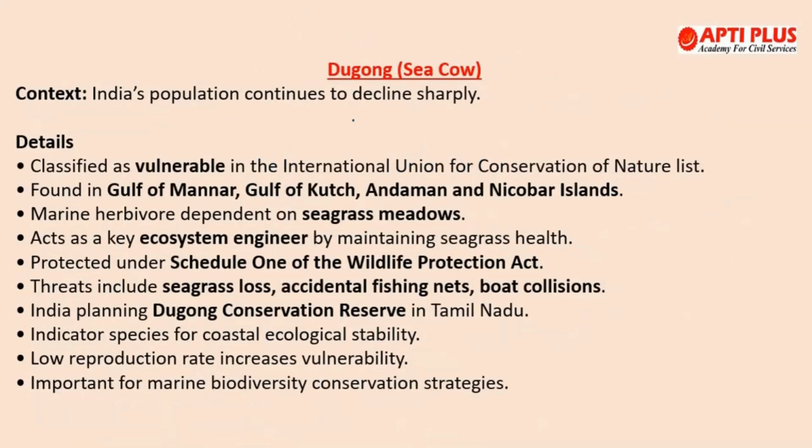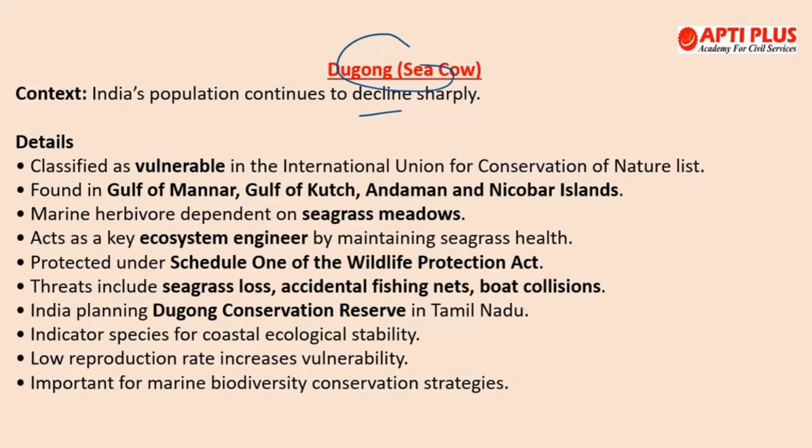Moving to the next topic, dugong, sea cow. India's population continues to decline sharply if we talk about the dugong, and this was reported by the IUCN Conservation Congress in Abu Dhabi. They have highlighted the decline of India's dugong population, especially in the Gulf of Kutch area in Gujarat, Gulf of Mannar, Palk Bay, and Andaman and Nicobar Islands.